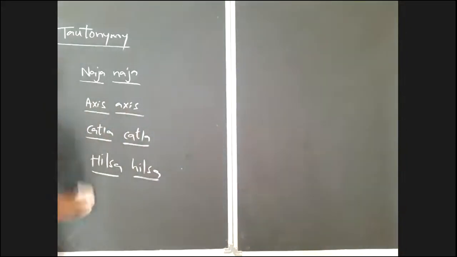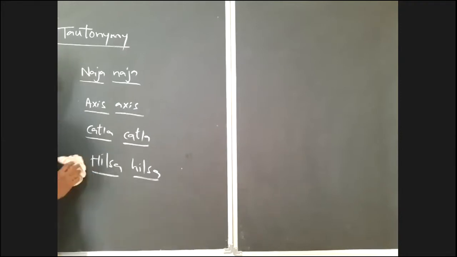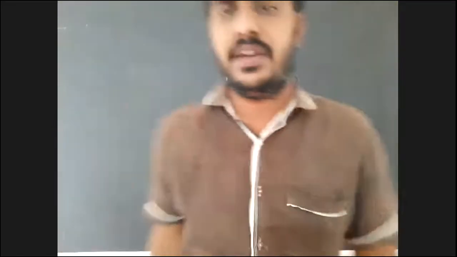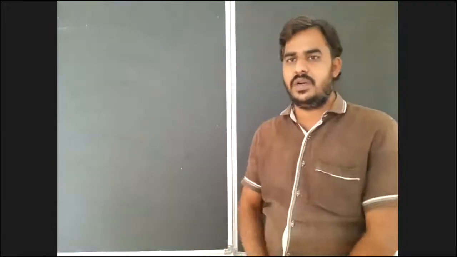Right. Up to that, the nomenclature methods are completed: binomial nomenclature and also trinomial nomenclature. After that, tautonyms are completed. And after completion of this, the second topic in this chapter, diversity in the living world, is completed.